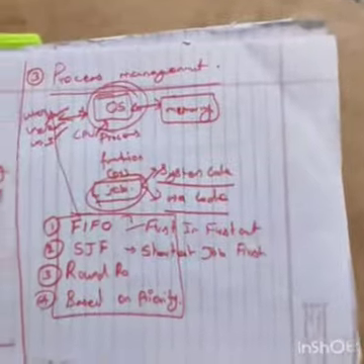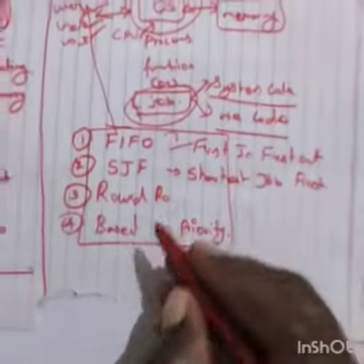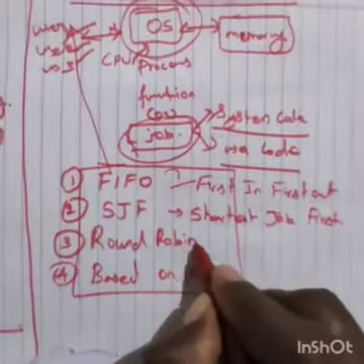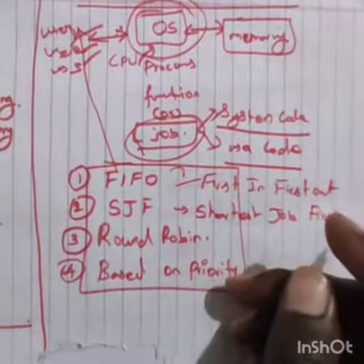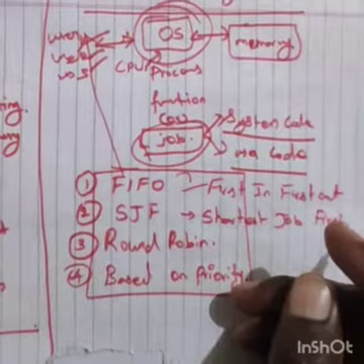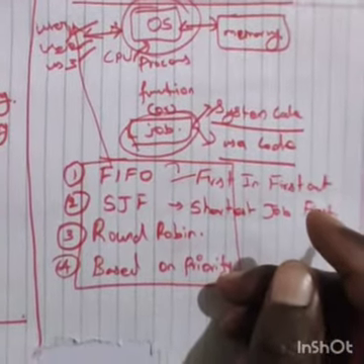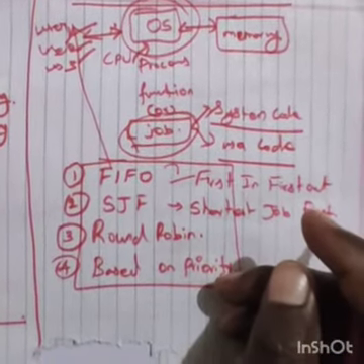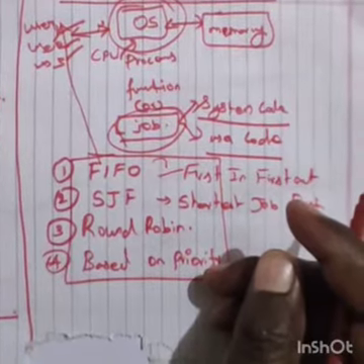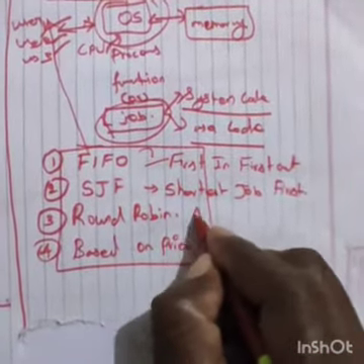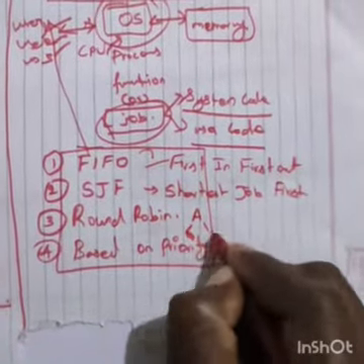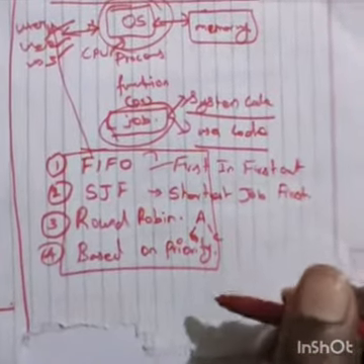Now, round robin. What does round robin mean, sir? Round robin algorithm is especially for time-sharing systems. In a sharing system, each and every job is divided and done in turns.